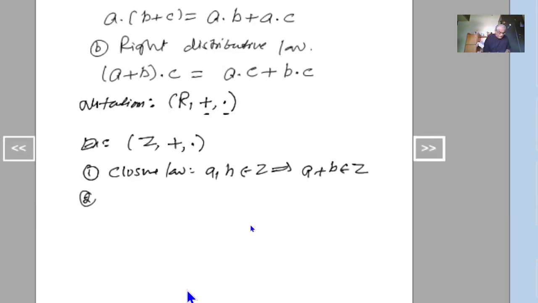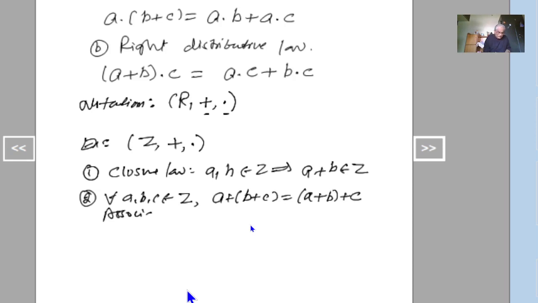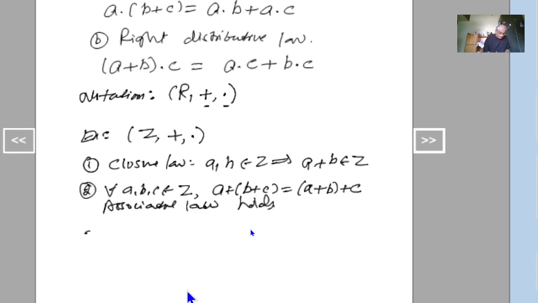And the second one, for all a, b, c belonging to Z, a plus (b plus c) is equal to (a plus b) plus c. That is the associative law. The associative law holds. And the third one, does 0 belong to Z?